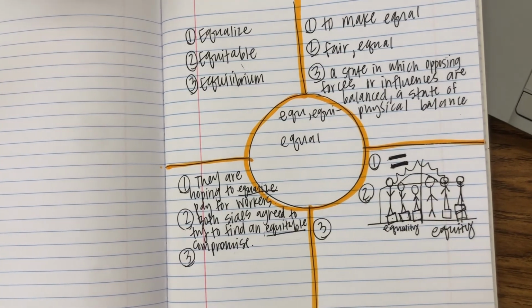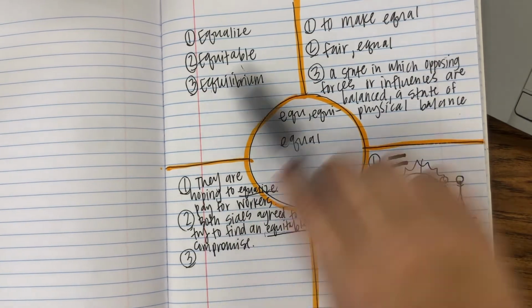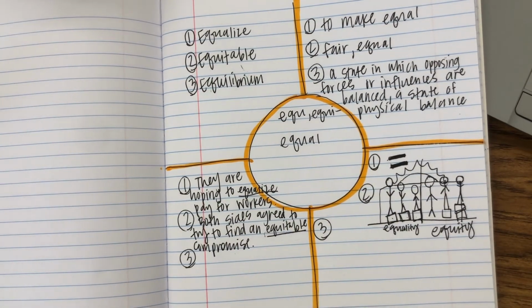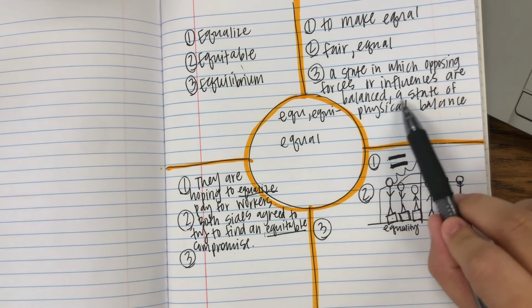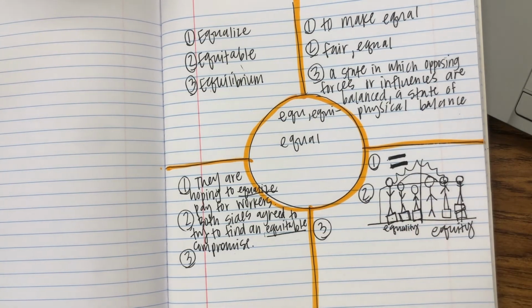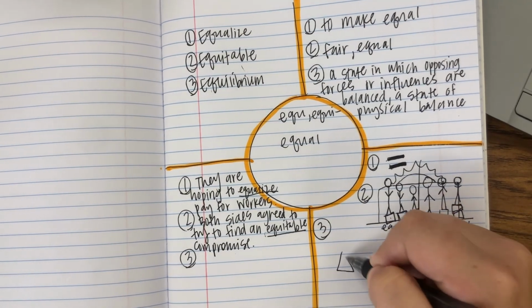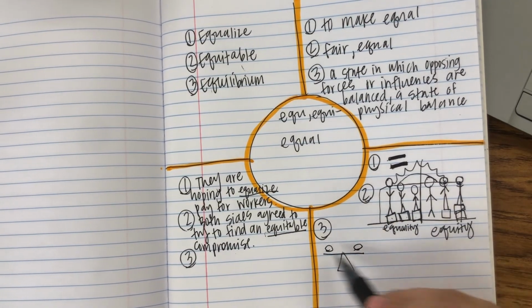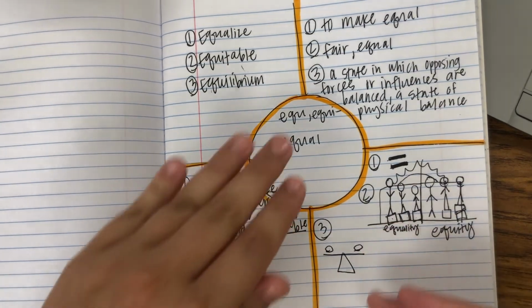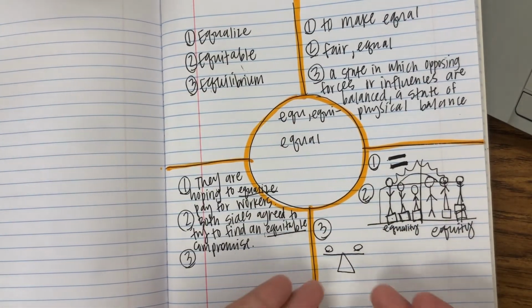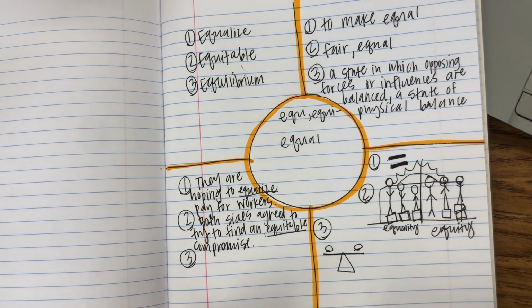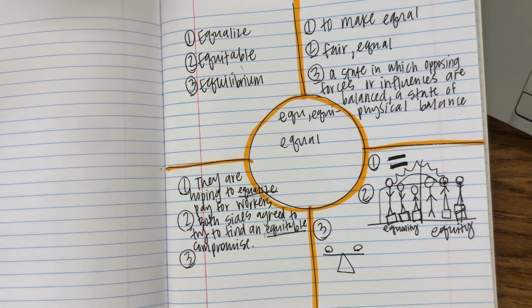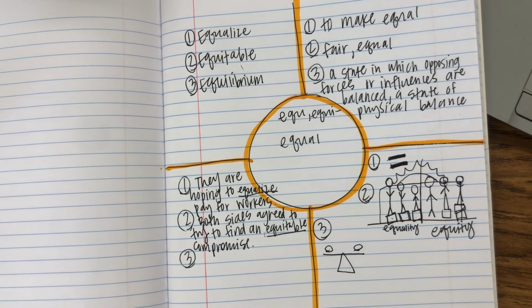Okay, a state of physical balance. Okay, sorry about that, guys. So our picture for equilibrium, remember we're going this way today, just for funsies. Equilibrium, a state in which opposing forces or influences are balanced, a state of physical balance. Our picture is just going to be a little scale, okay, and it's going to be balanced. There's going to be one on one side, one on the other. Physical balance, right? There might be different forces on both sides, but in this case, they are balanced, right? If I put an extra rock on this side, then we would lose our balance and we would not be at a state of equilibrium.